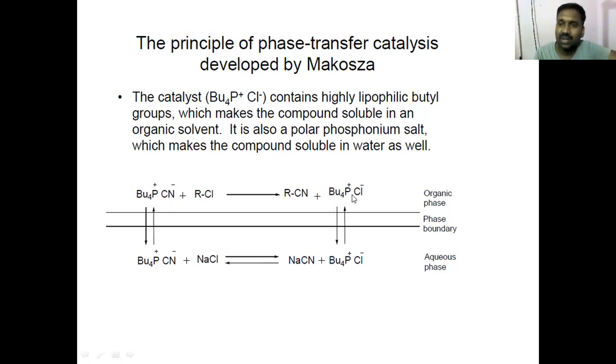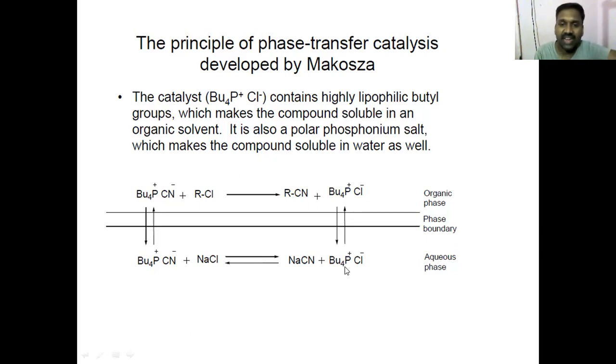And then again, if the CN minus goes in this way, the Cl minus should come here. Is it not? So this ionic mobility is there. Although the equilibrium is there, this is dynamic. So ionic mobility is there between organic and aqueous. Which ionic mobility? CN minus and Cl minus. Anyway, Cl minus is only a spectator ion here. Hope you know the meaning of spectator ion. So we need not worry too much about spectator ion. The reactive ion is CN minus. So we get a reaction. This is our reaction, RCl and CN minus, giving us RCN plus Cl minus. Done.